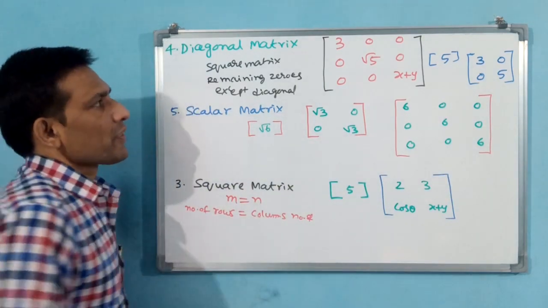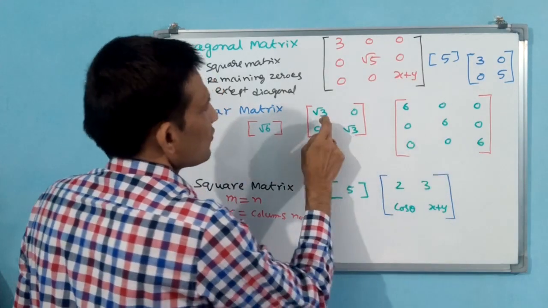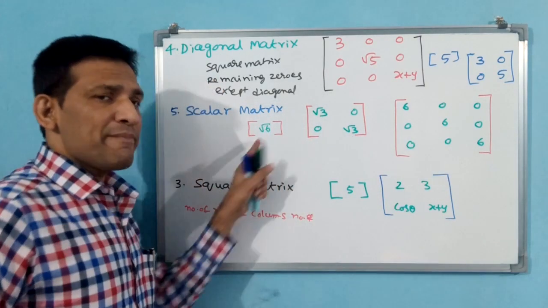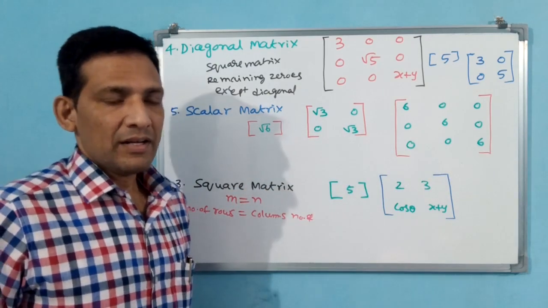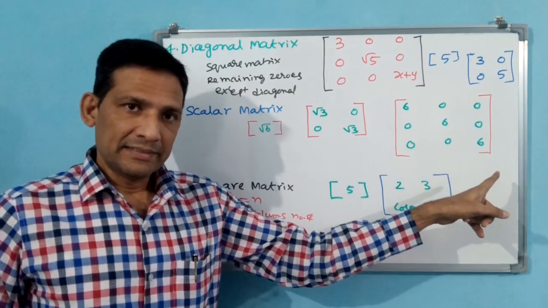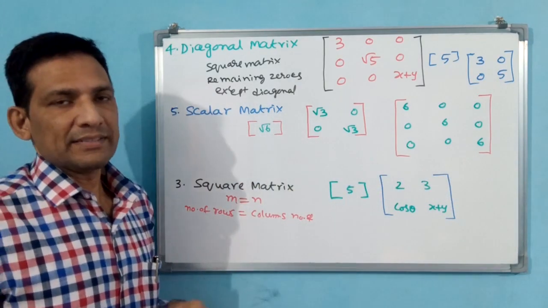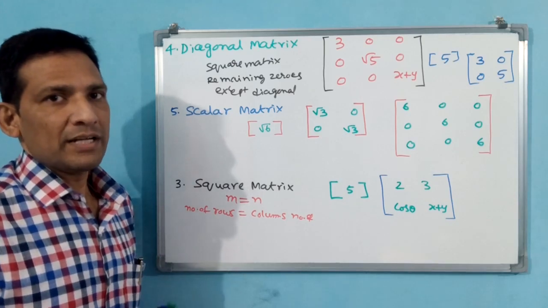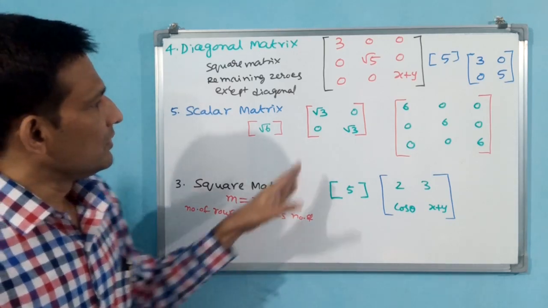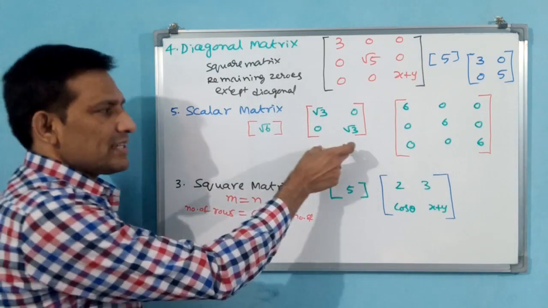Now you see, here 3, root 5, x plus y are there, but here 6, root 3, root 6: the same number is in the diagonal. If only one number appears in all the diagonal elements, then that is called a scalar matrix.